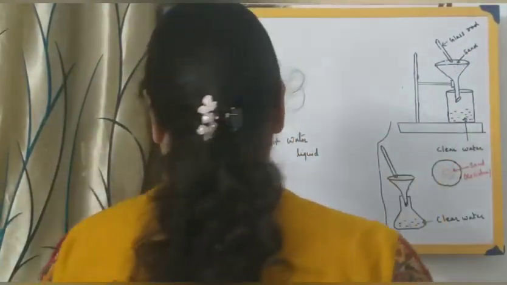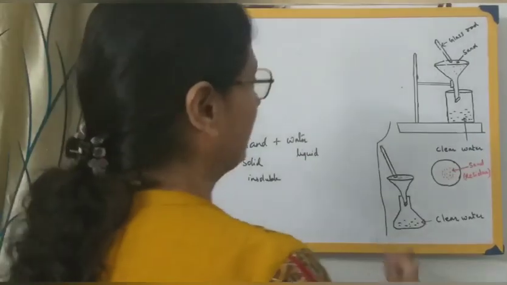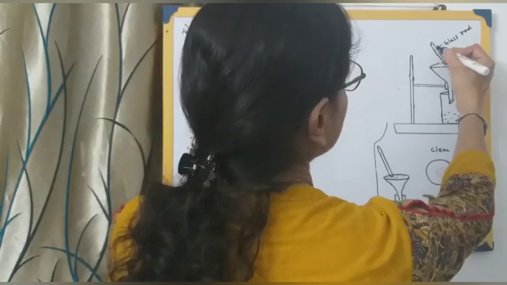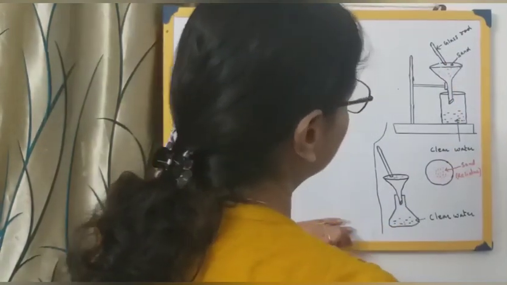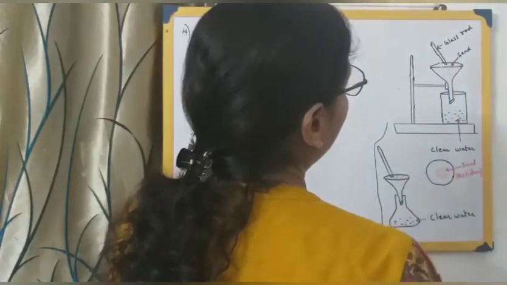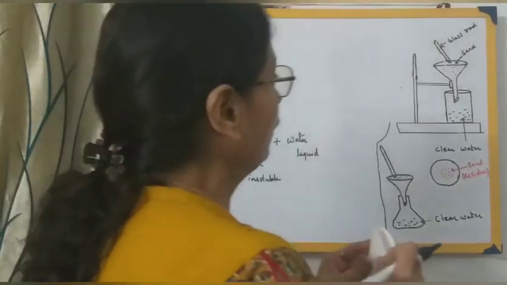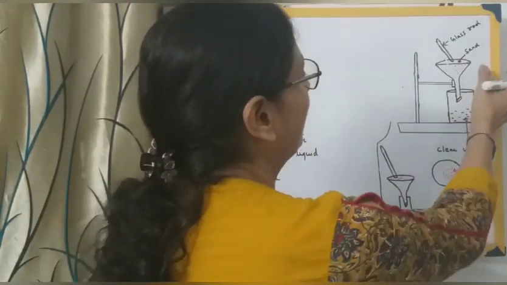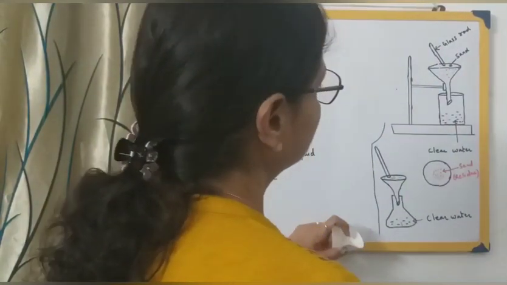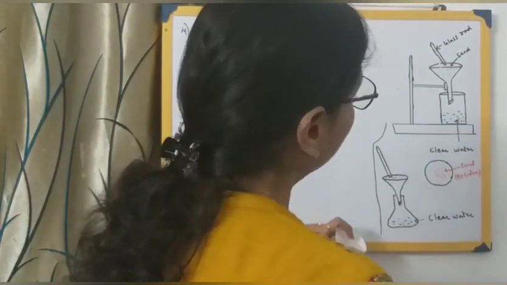After that, you take your water containing sand, very carefully, with the help of a glass rod. I need not say again why we are using a glass rod, because we don't want our liquid to be lost. So with the help of a glass rod, we pour this water and sand into this. What will happen? The sand particles will remain on the filter paper, and the clear water you will be getting into this beaker.